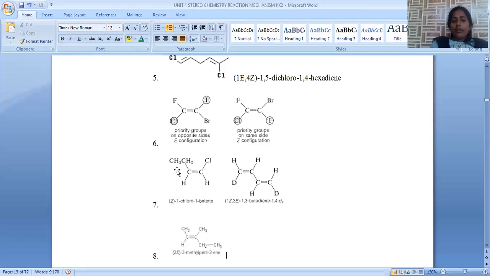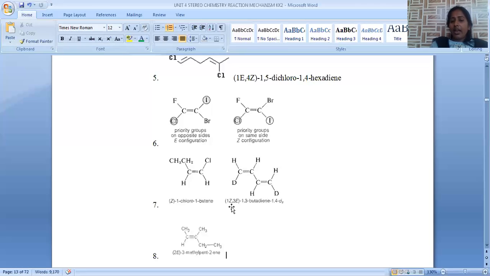The next is a compound where the carbon-carbon double bond is surrounded by two hydrogens and two different functional groups. Obviously, these two groups will get higher priority, and both are in the same direction, hence we can say it is the Z isomer. In the second compound, we are just taking isotopes of hydrogen. As we know, compared to hydrogen, deuterium has higher priority, so it is 1, it is 2. Then the second carbon is linked to carbon and hydrogen. That's why this is 1, this is 2. Both priority 1 groups are on the same side. Hence, we can say it is the Z isomer.